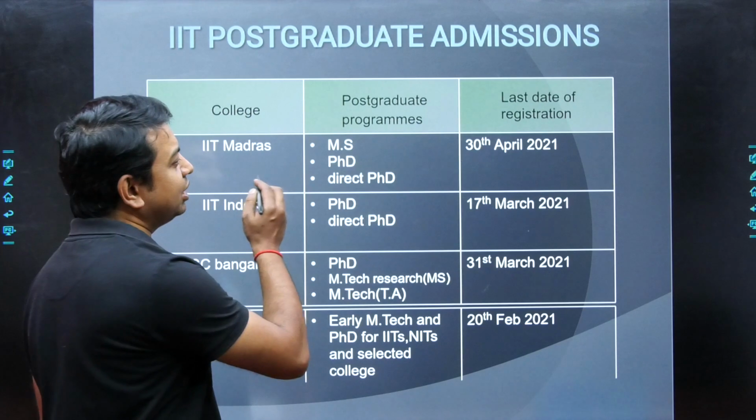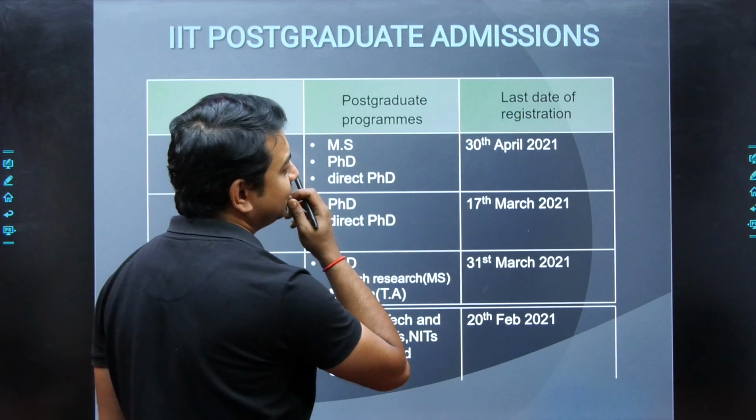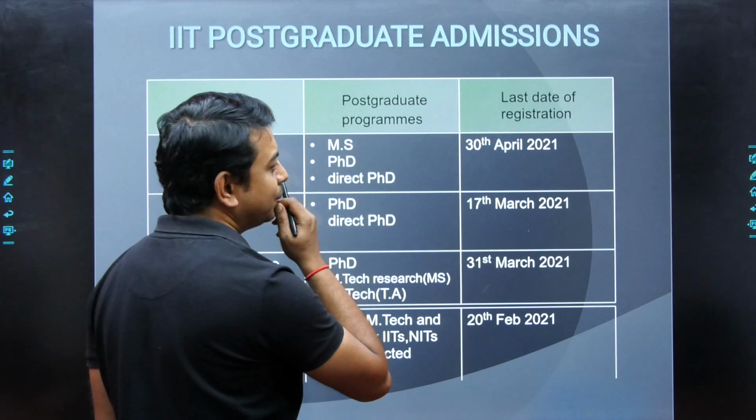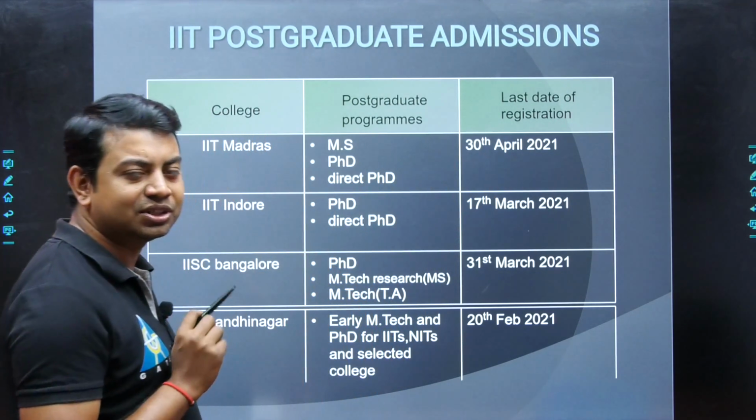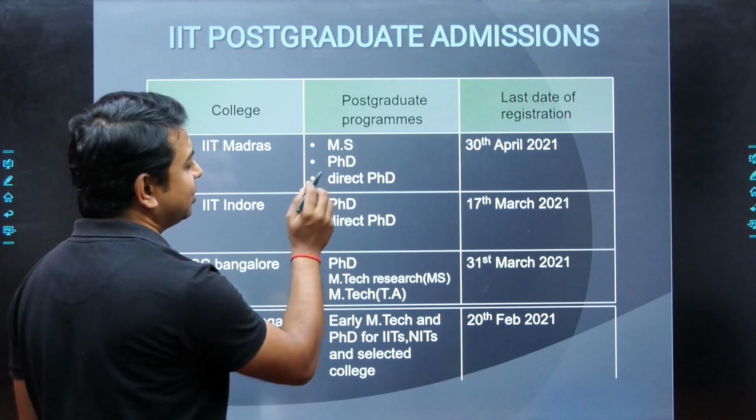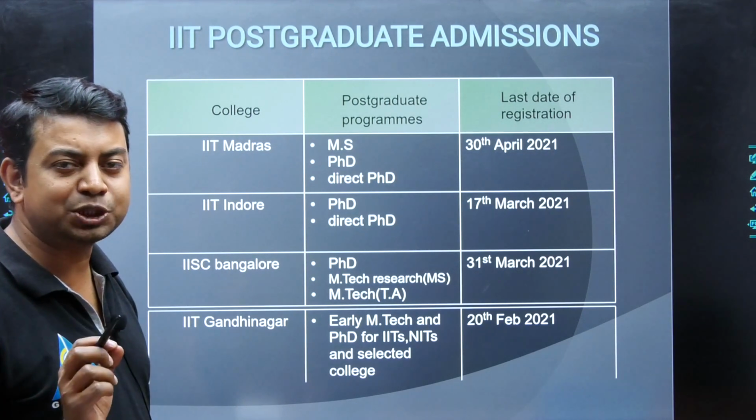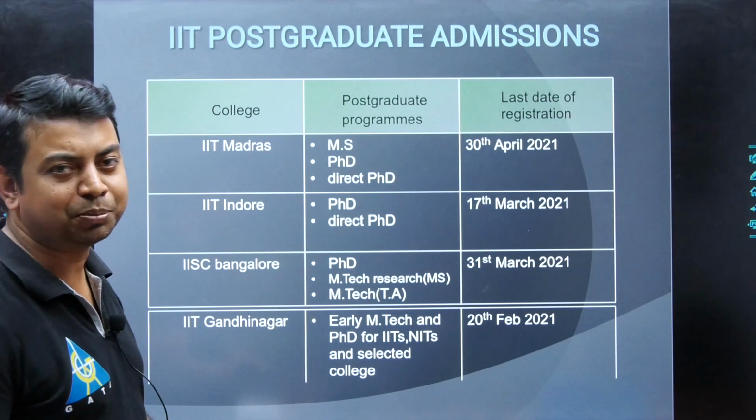So the last date for IIT Madras is 30th April. That means we have ample days for getting into IIT Madras in different programs, that is MS, PhD and direct PhD. What is the difference between PhD and direct PhD? I am going to mention it, so watch this video till the end so that you can get a proper idea.